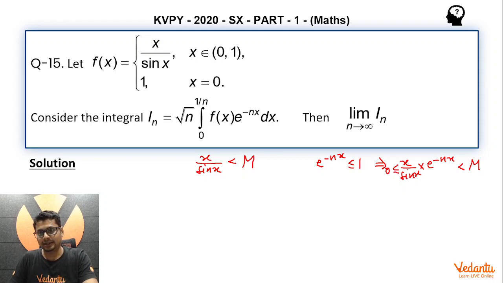So I can say this expression lies in the interval 0 closed to M closed.